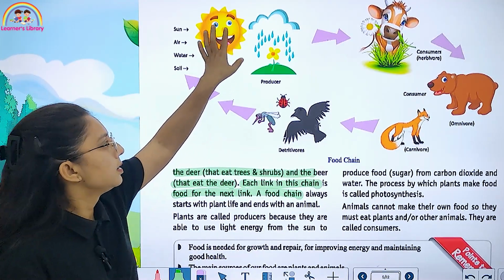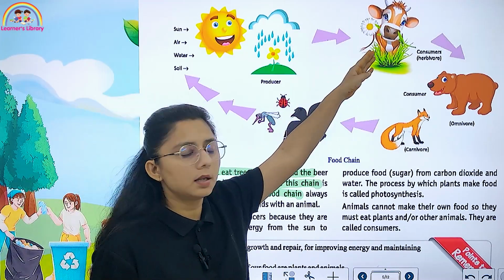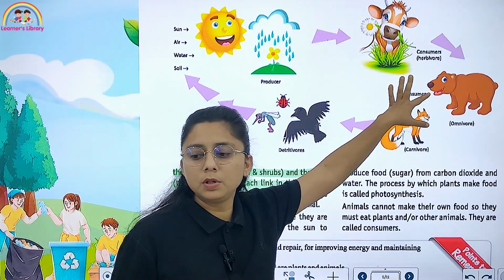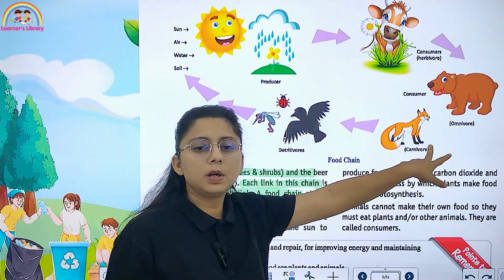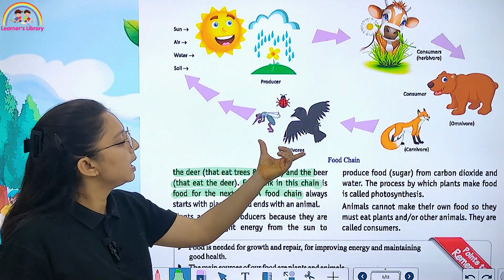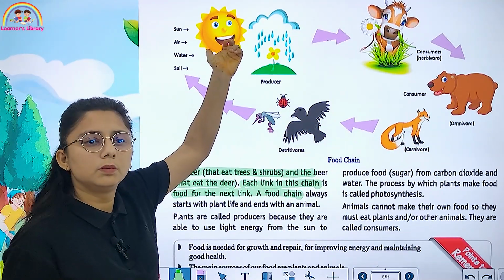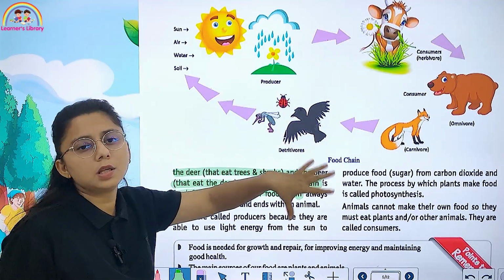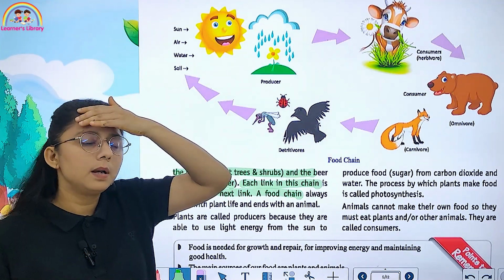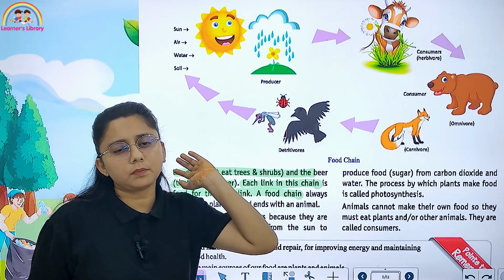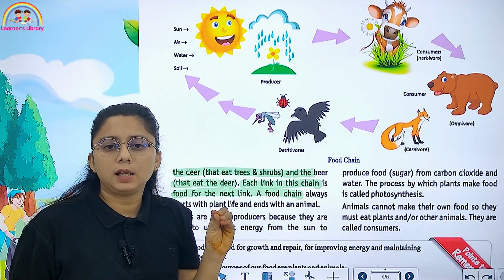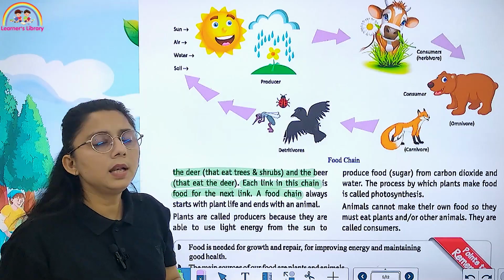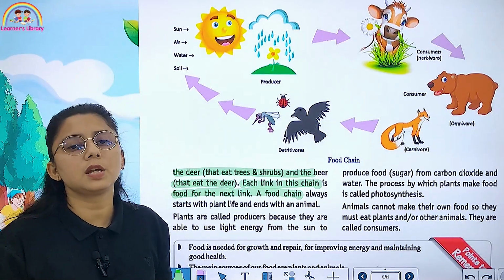Like the sun, then the producer, and the consumers are the herbivores. Herbivores are known as consumers. Then we have omnivores, they are also consumers. Carnivores are also consumers. Then we have detritivores, and when these decompose in the soil, they make the soil fertile. Then with the help of proper amounts of sunlight, air and water, the plants grow again and the same cycle continues.